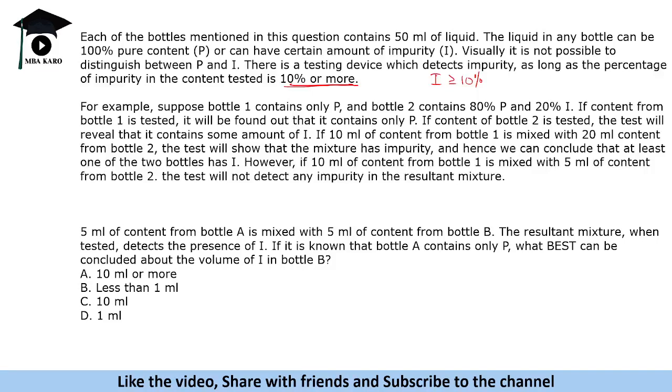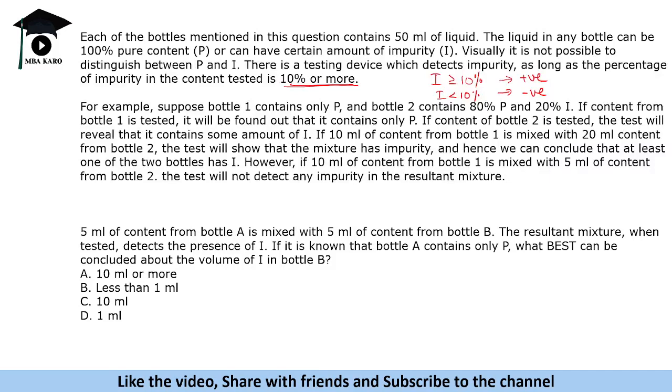It says that suppose bottle 1 contains only P and bottle 2 contains 80% P and 20% I. If content from bottle 1 is tested, it will be found that it contains only P. If impurity is greater than or equal to 10, then it is a positive result, and if impurity is less than 10, it is a negative result. So you cannot tell, it will show that it's a pure one. It might be 8% also, 9% also, it will not be able to detect.